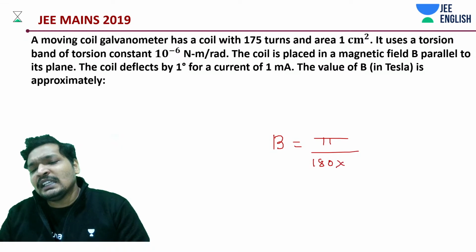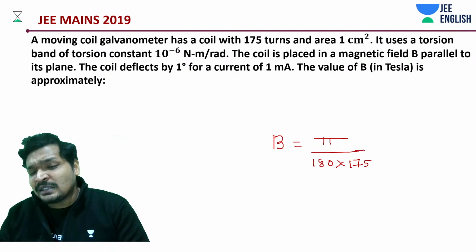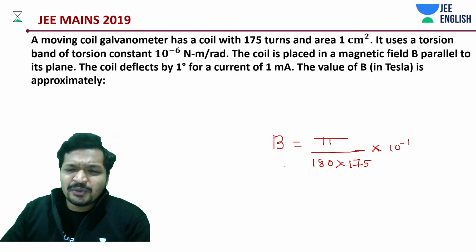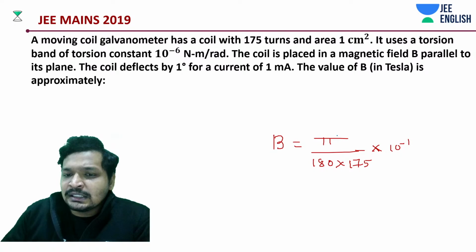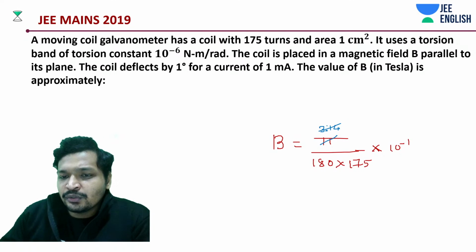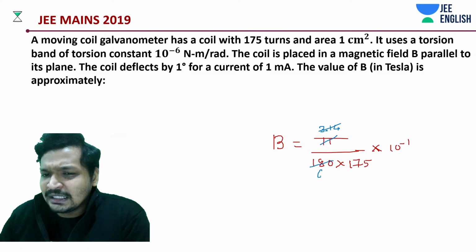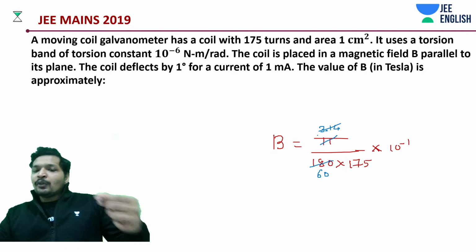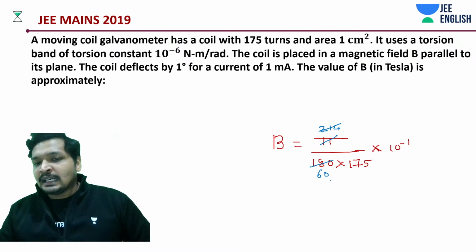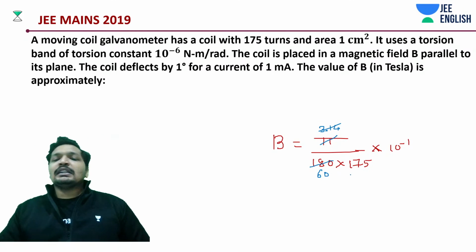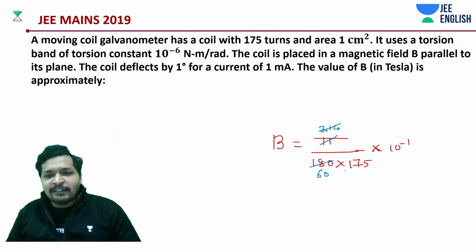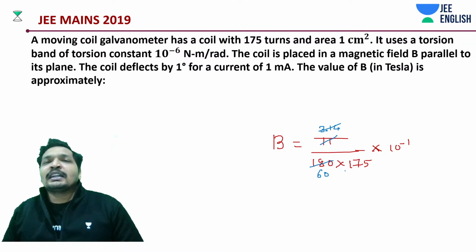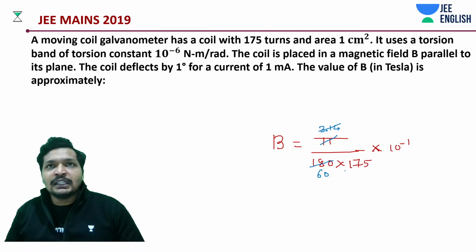180 into 175, trust me, it's going to take a lot of time if you calculate it accurately. So just focus on this. Pi is approximately 3.14, so approximately consider it to be 3, a little more than 3. So this should be a little less than 60. How much is 60 into 175? 600 into 75 plus 75 into 6.